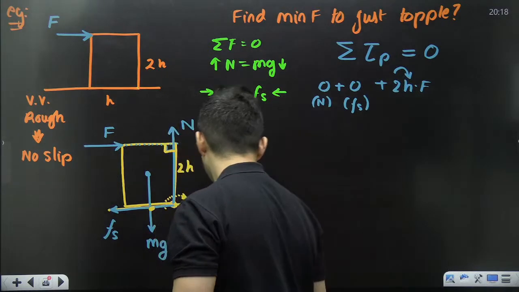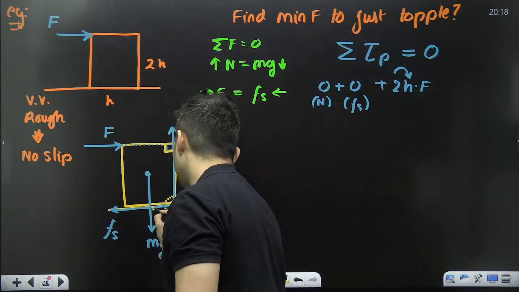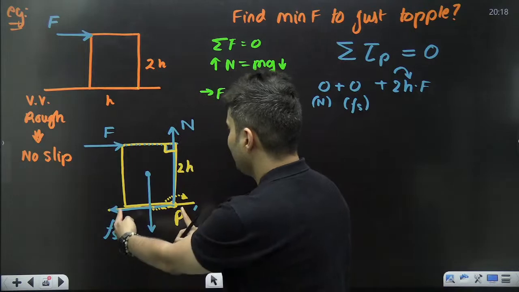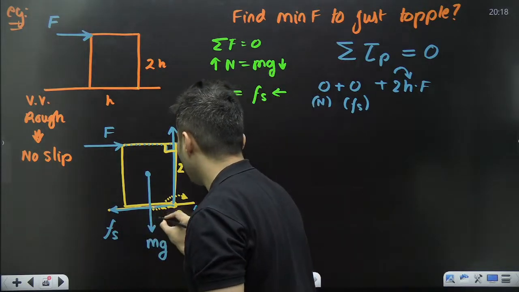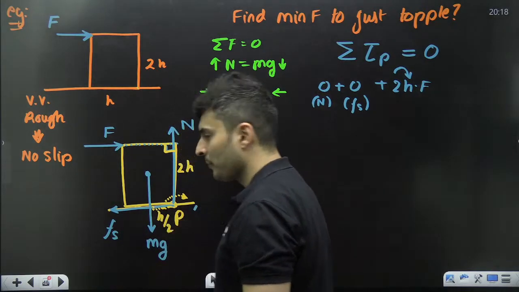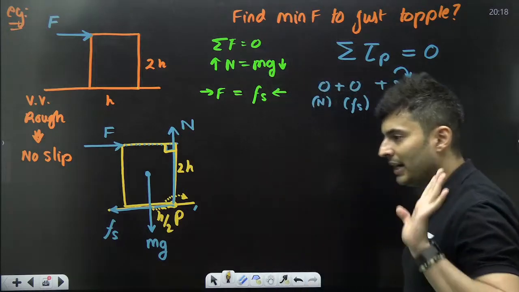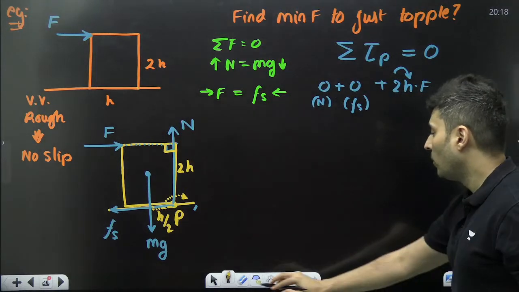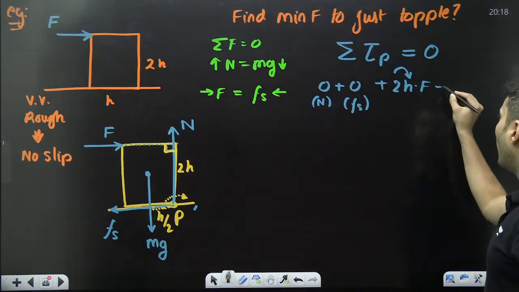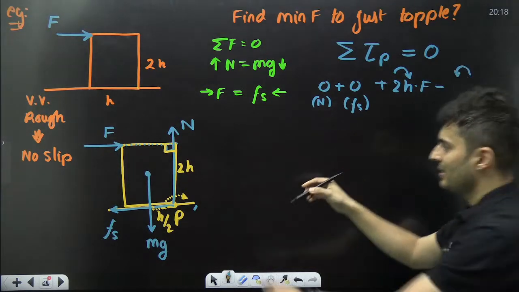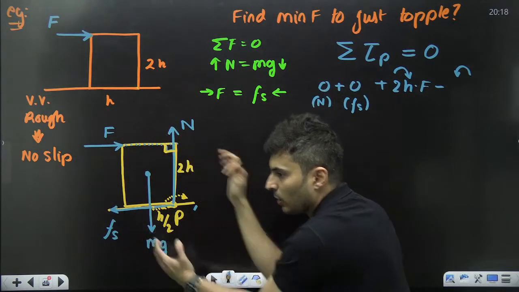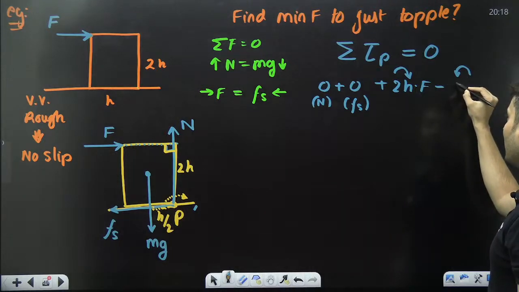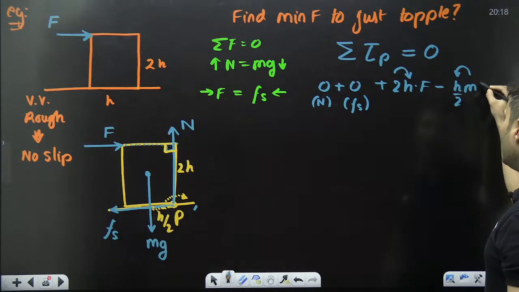How far is this point from this point? This is h. Won't this be h by 2? Very good. So I can say this will be minus, because this is anti-clockwise. This mg will create anti-clockwise torque. So that's why minus h by 2 into mg.